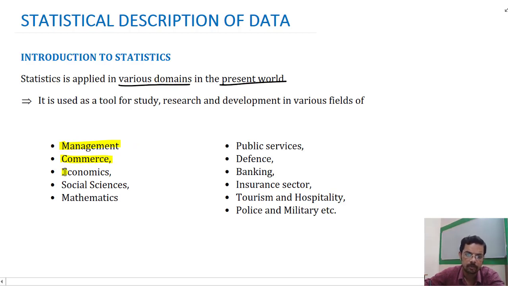Economics people use statistics. In social sciences also statistics is used, for example, social schemes can be provided using this. Then mathematics: statistics was once a part of mathematics, but now it has been developed into a full-fledged subject. It is also useful in public services to find out what services are required at a particular place, and then that can be provided by the government.